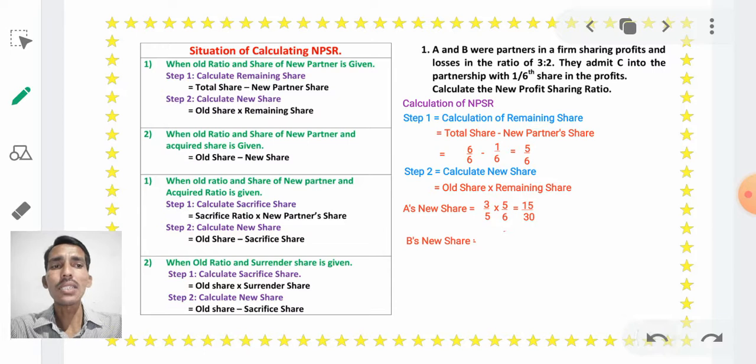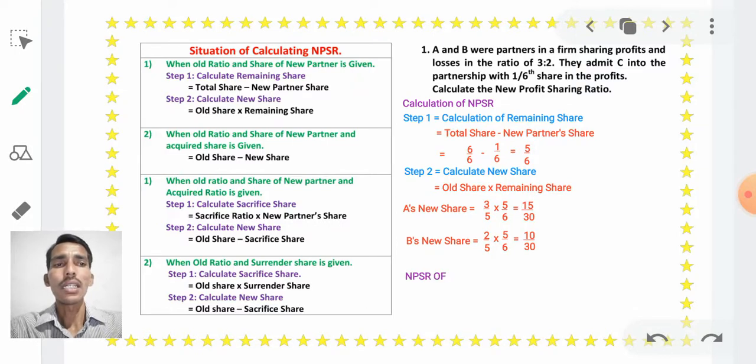And next, B's new share, 2/5. It is the old share, and according to the formula, old share into remaining share. Now we have taken the old share, and next it is multiplied with the remaining share. The remaining share we know, right? The remaining share we should apply to both partners A and B, same as it is. Okay, now calculate, multiply with that. 2 5s are 10 and 5 6s are 30. Now we know the new share of B, right? A takes 15/30 and B takes 10/30.